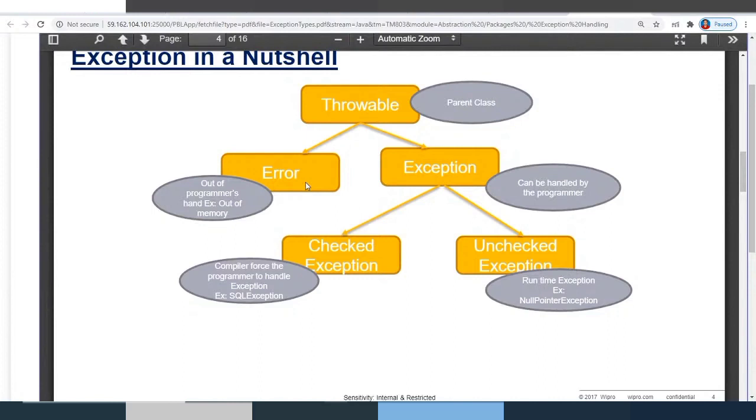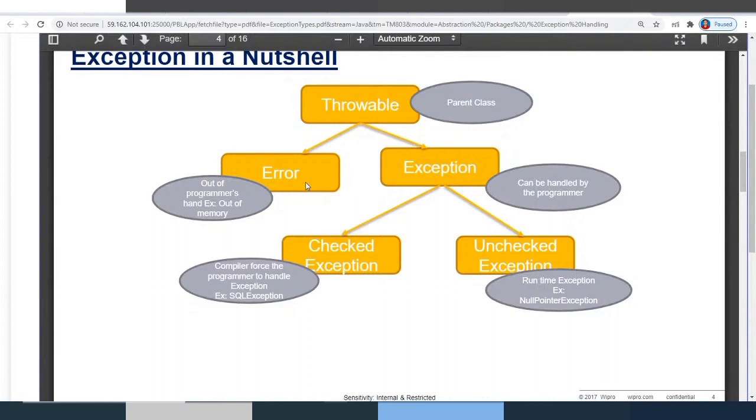In that case, it's not in your control, and you can do nothing about it except giving some time for JVM to erase the unused references from the heap memory. I hope everyone is understanding what is out of memory error. I'm just giving an example of when you get it: when the heap memory is full, and you are continuously creating objects or runtime allocations, and there is not enough space for the new allocations.